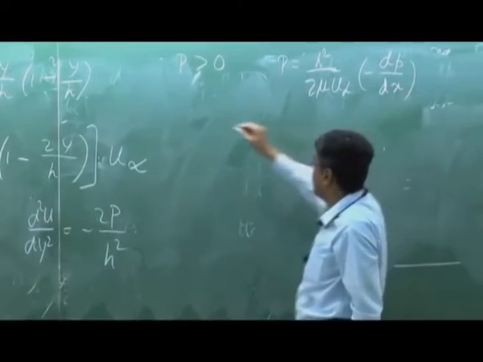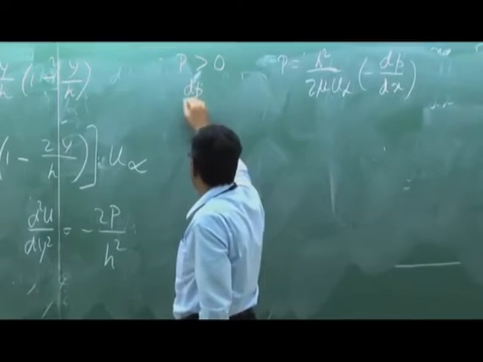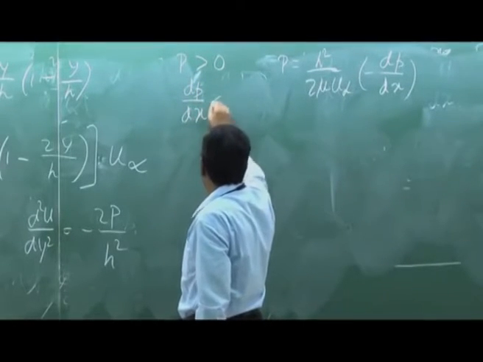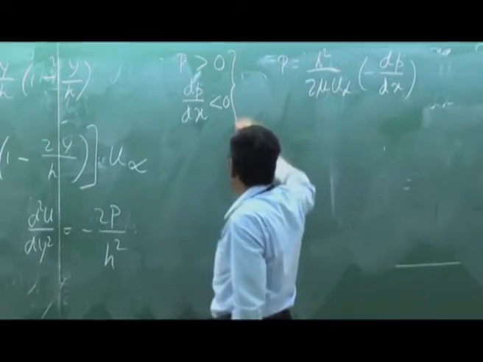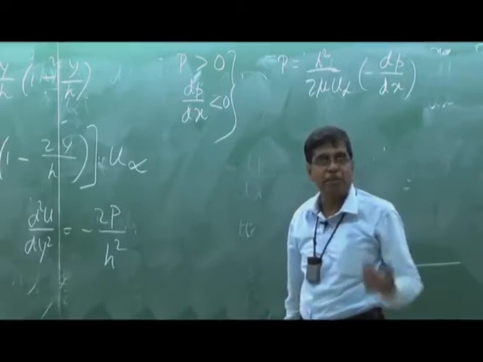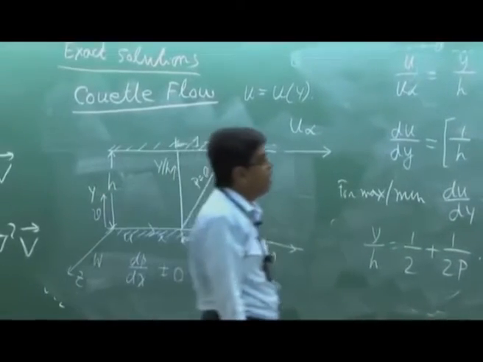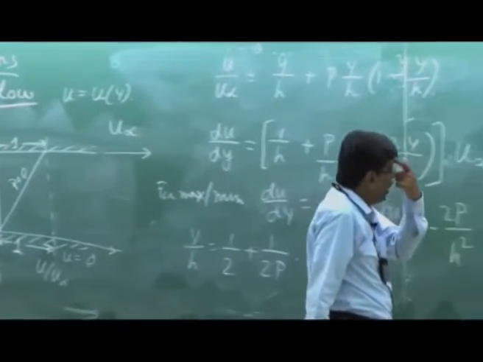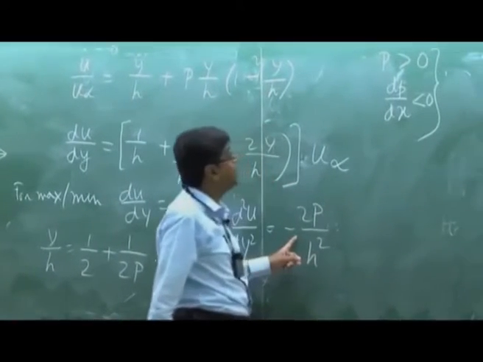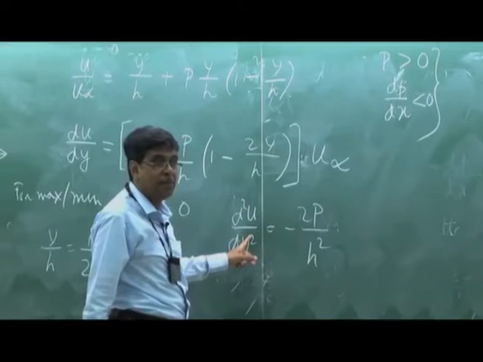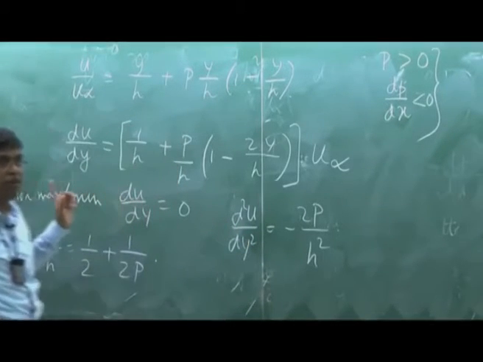P greater than 0 means dp/dx is negative, less than 0. This is the situation known as favorable pressure gradient, which favors the flow. That means the shear driven flow and the pressure driven flow are in line. In that case, if P is greater than 0, this is negative. That means we have a maximum, not a minimum.